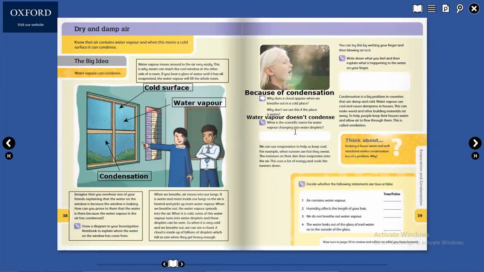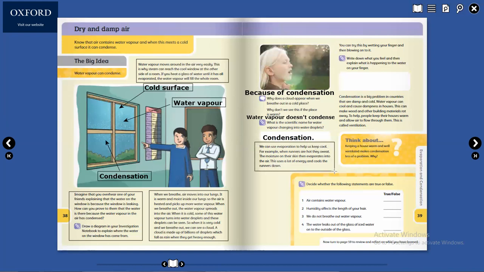What is the scientific name of water vapor changing into water droplets? Who will tell me? Condensation. Excellent. Condensation. Excellent, Omar. Condensation. Okay.